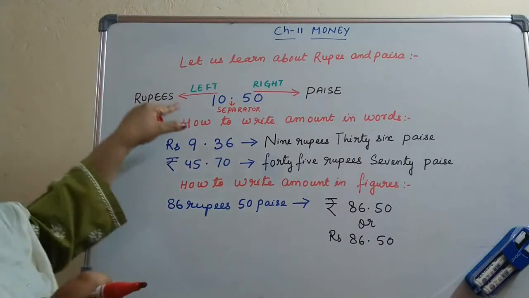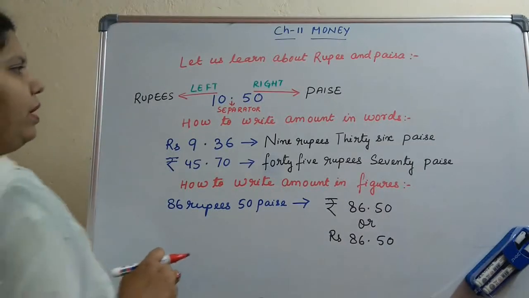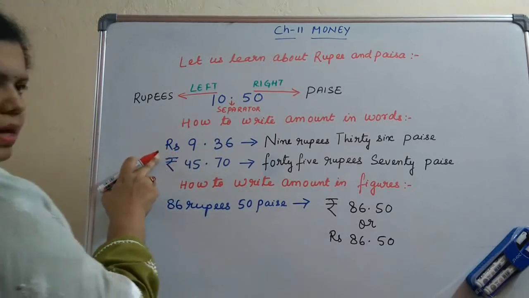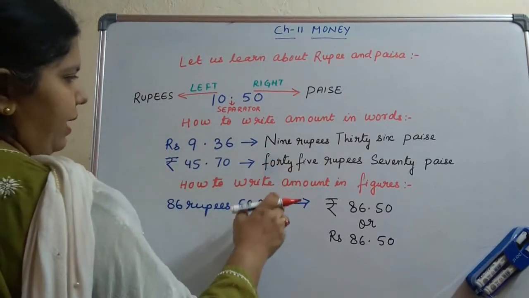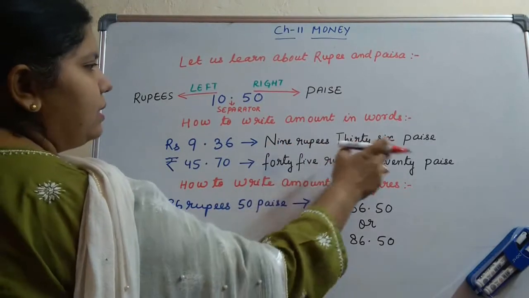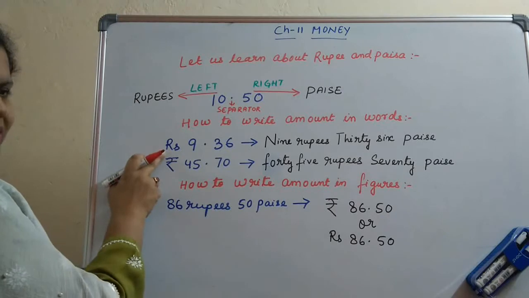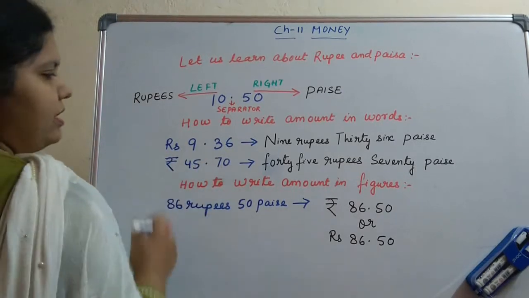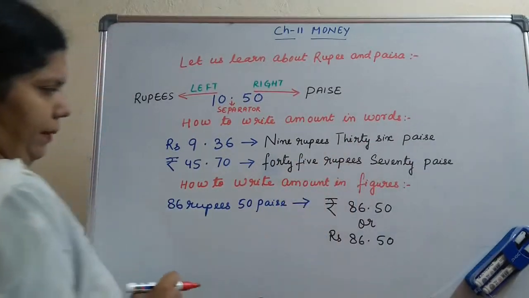Now how to read it in terms of words? How will you read it? You will read 10 rupees 50 paise. See another example here, rupees 9.36. In words it is read as 9 rupees 36 paise. This is symbolic form. You can write rupees like this, or you can give this symbol. So rupees 45.70 means 45 rupees 70 paise.